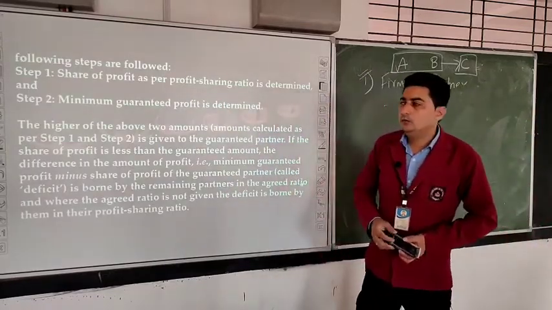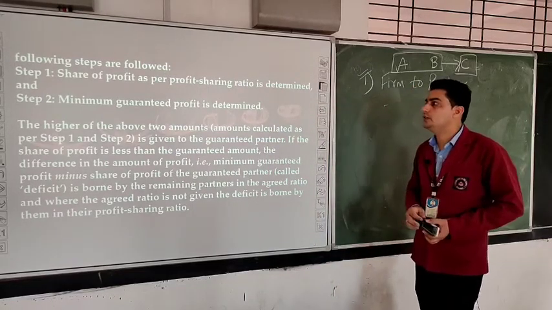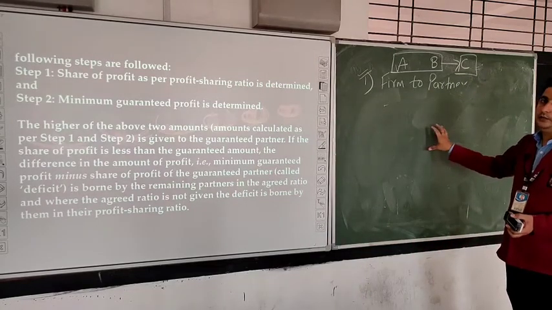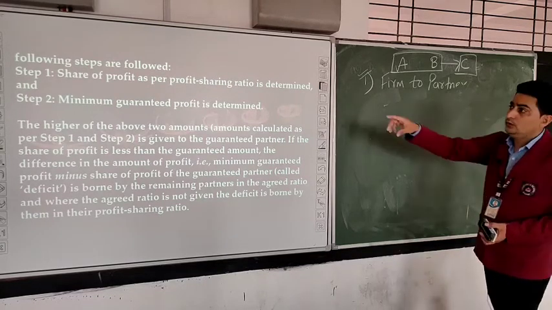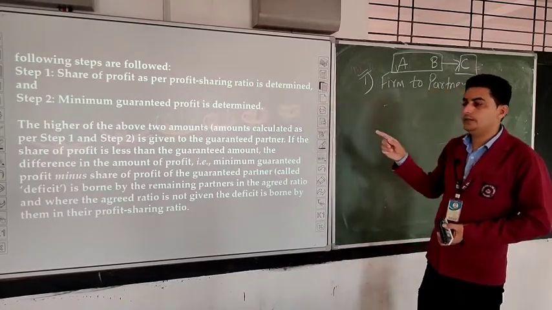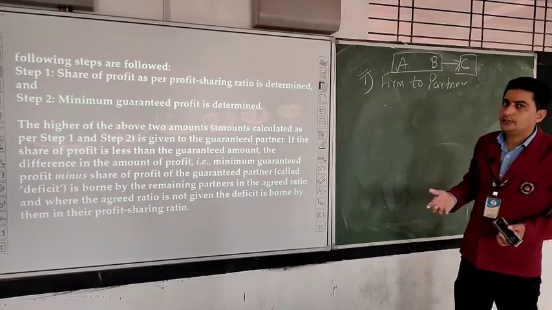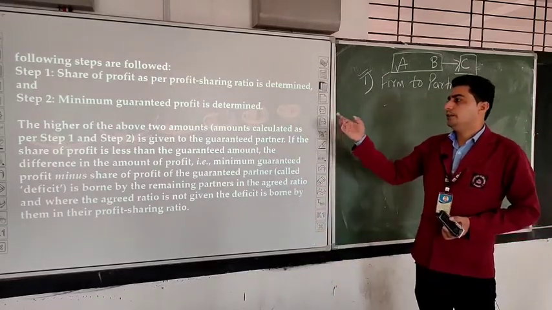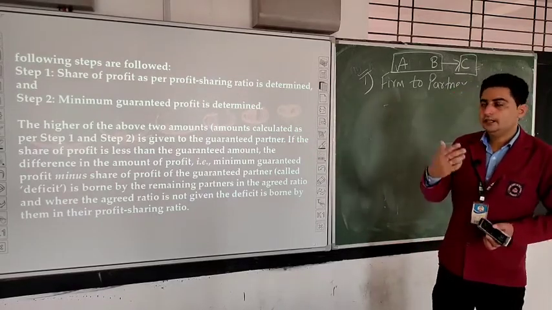What steps do we have to follow? The following steps are followed. First, the share of profit as per the profit sharing ratio is determined. So first of all, when it was a profit of 50,000, we calculated the profit of C first. Then the minimum guarantee profit is determined, and we saw that the minimum profit guarantee was 10,000, while he was getting 20,000. The higher of the above two amounts, calculated in steps 1 and 2, is given to the guaranteed partner. So whichever amount is higher, he will get that.